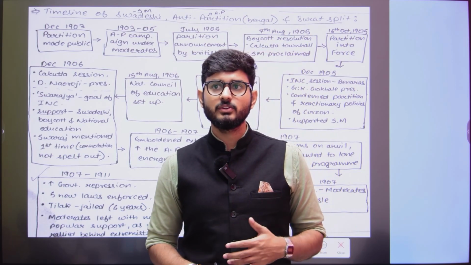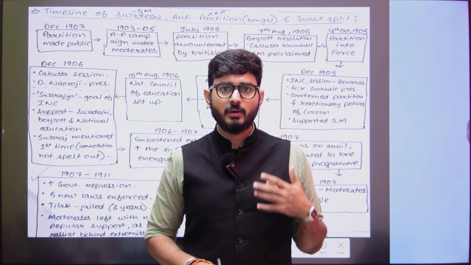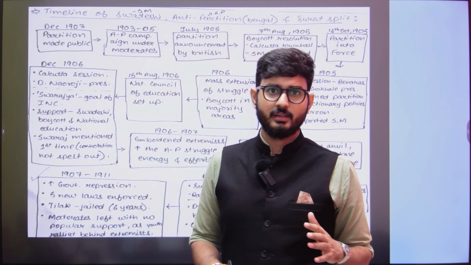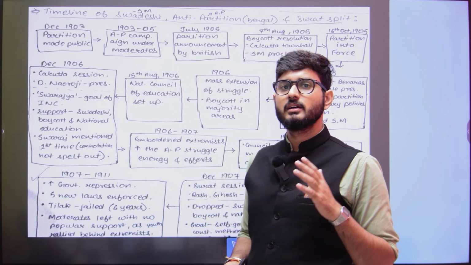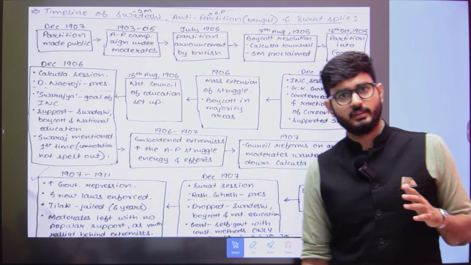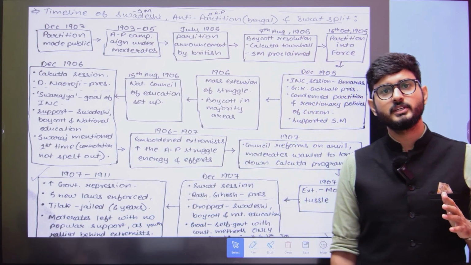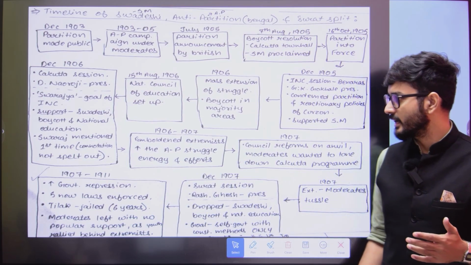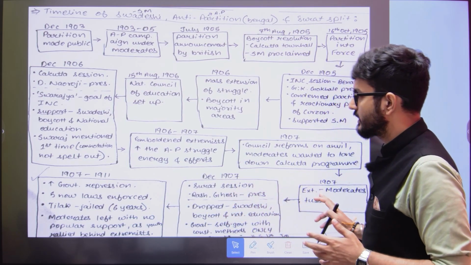That means they thought of partitioning Bengal. Why? Because Bengal at that point of time had a population of more than 70 million.